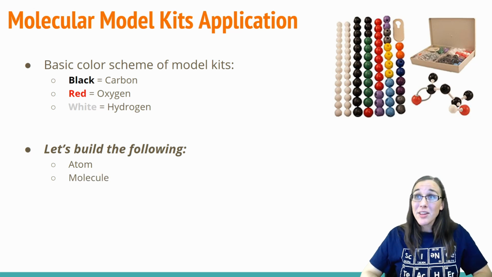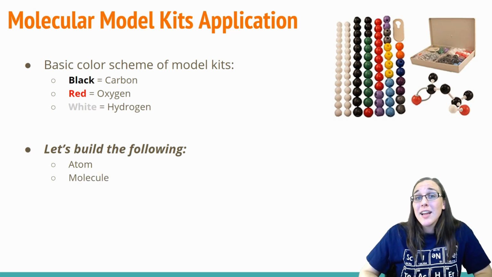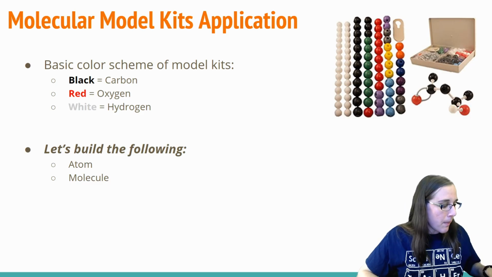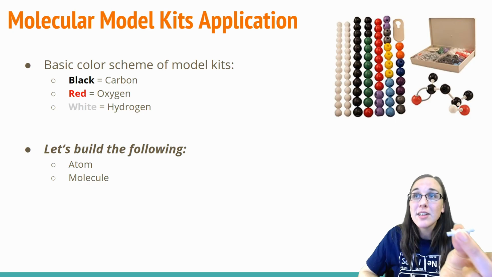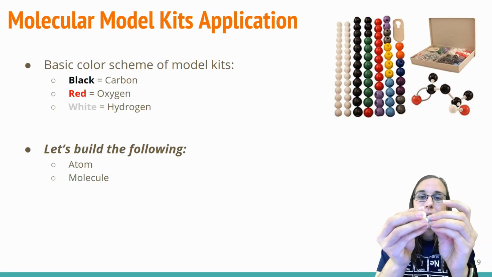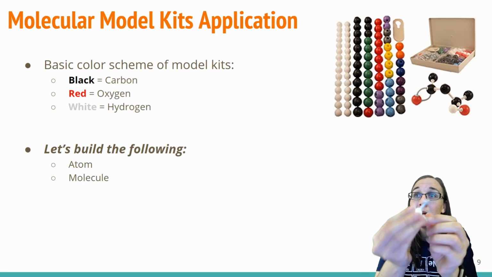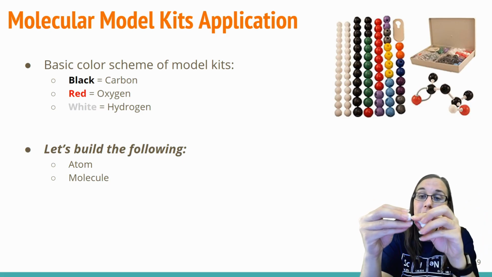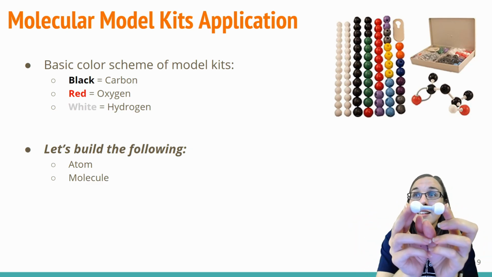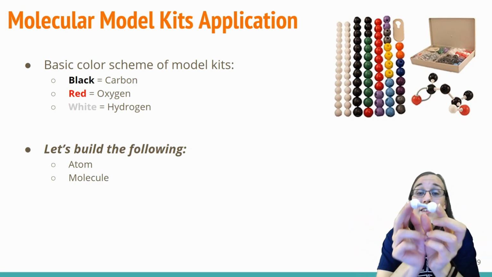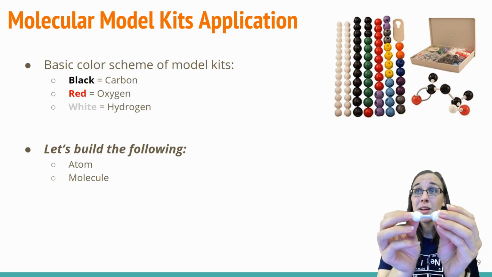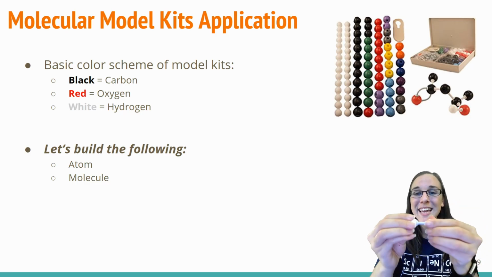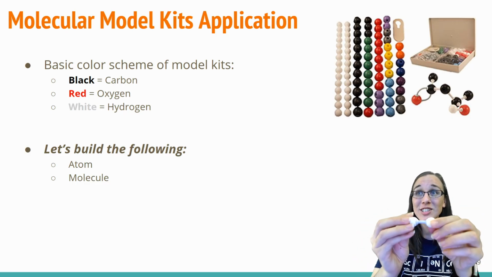Let's build a molecule. A molecule, by definition, has to have two or more atoms bonded together. So a bond is going to be represented by these little connector pieces here. And they can just kind of like pop into your little model kit pieces. So if I took this hydrogen and I put another hydrogen on the other side, I now have a molecule of hydrogen gas, H2. In other words, this is also diatomic. So H2, an element, a molecule of hydrogen gas.